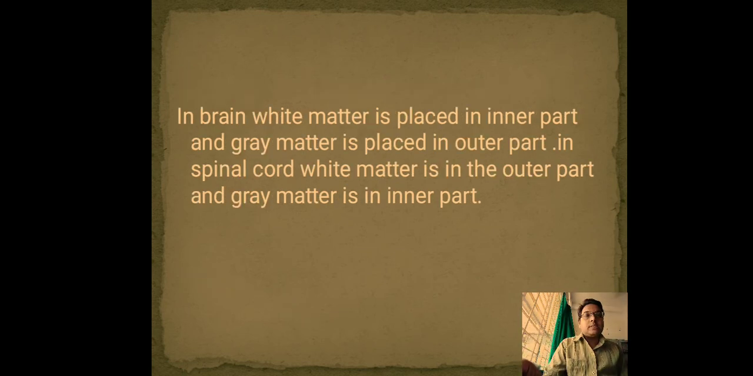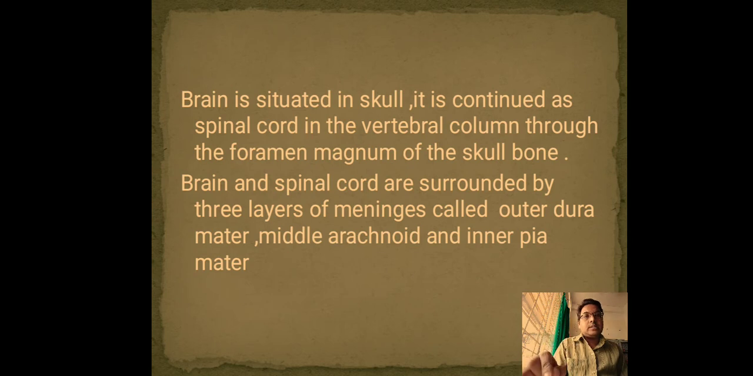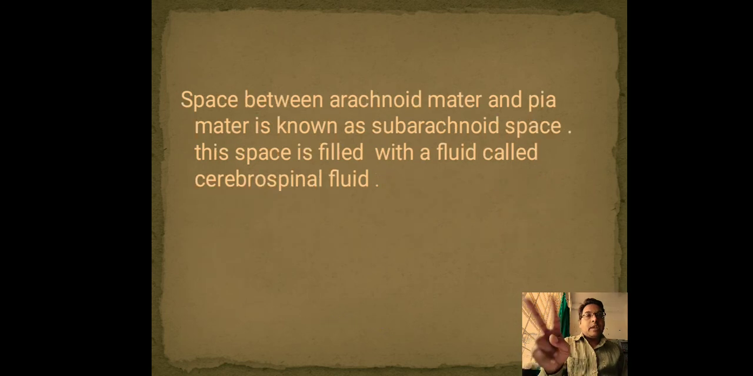We have discussed that in the brain, white matter is present in the inner part and gray matter in the outer part, whereas in the spinal cord, white matter is in the outer part and gray matter is in the inner part. We have discussed that brain and spinal cord are surrounded by layers called the meninges: outer dura mater, middle arachnoid mater, and inner pia mater. We have discussed the subarachnoid space, which is filled with CSF.